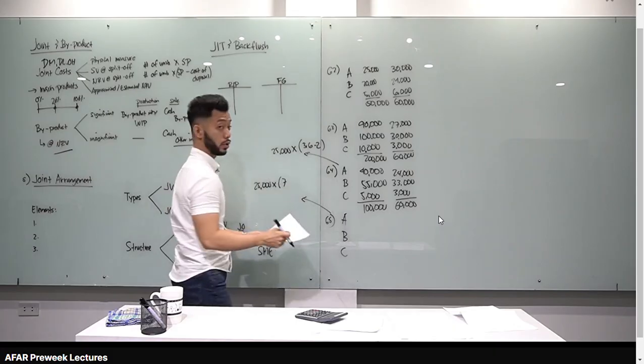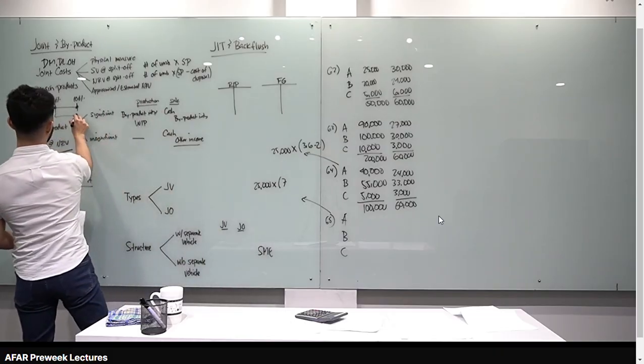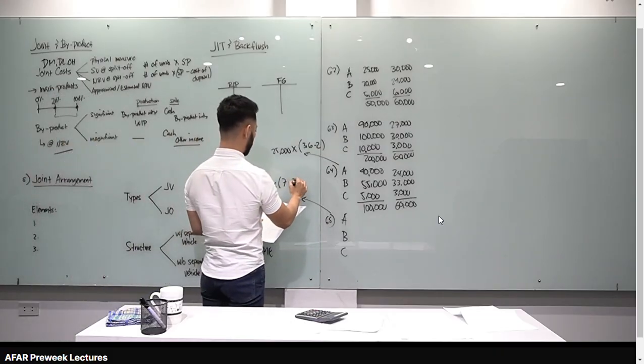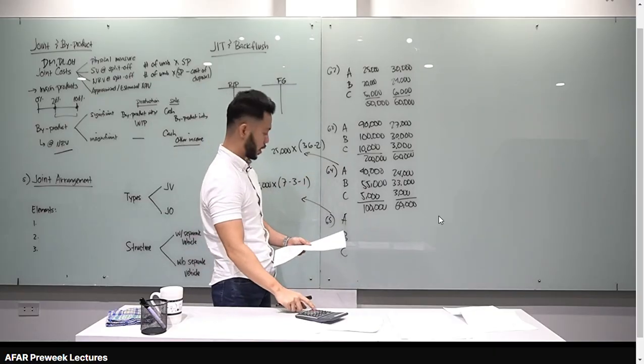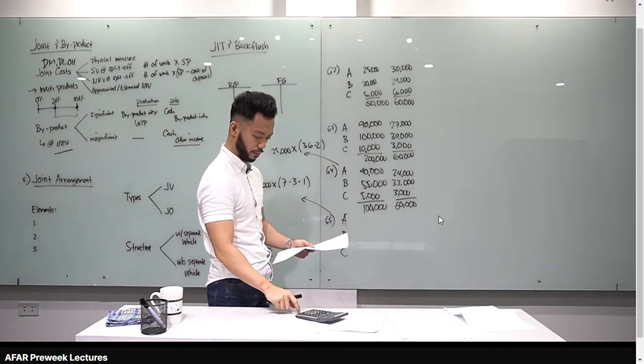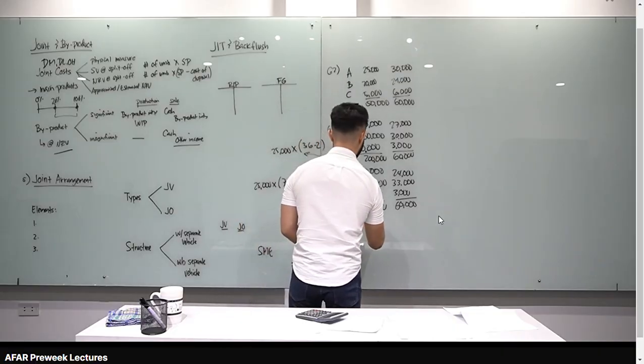I-minus ko yung further processing cost. I-incur mo yun eh. Tama? From this point up to this point, meron kang further processing cost, which is 3. Minus natin yung cost of disposal kasi NRV, which is 1. Okay? So, 7 minus 3 minus 1 times 25,000, you have 75,000 for product A.